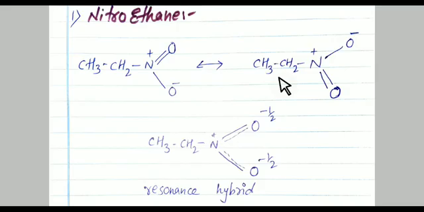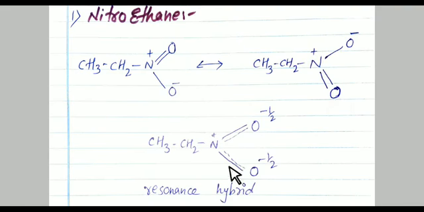They all are equal. So the double bond in one structure is the single bond in another structure, as you have seen on your screen. Here a double bond on this oxygen and here a double bond on that oxygen. Means the double bond in one structure is the single bond in another structure.